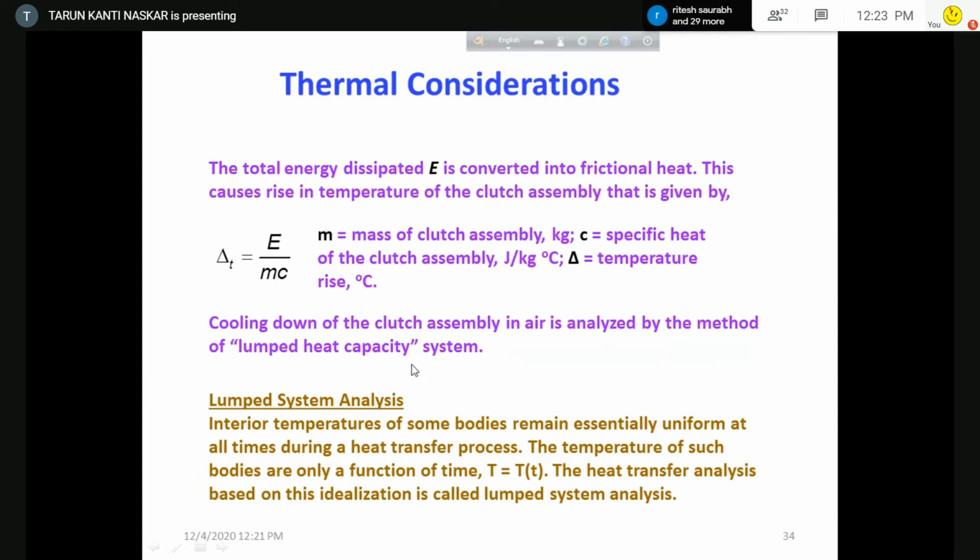So what is lumped system analysis? That is the interior temperature of the body. Interior temperature of some bodies remains essentially uniform at all times during a heat transfer process. So inside temperature, interior temperature is uniform. So if that is the case, that system is called the lumped system analysis.